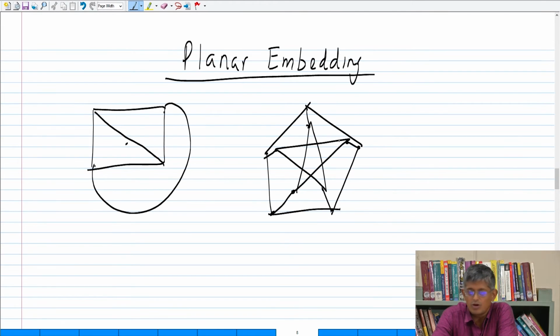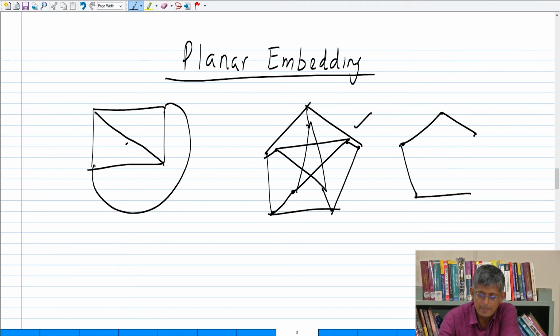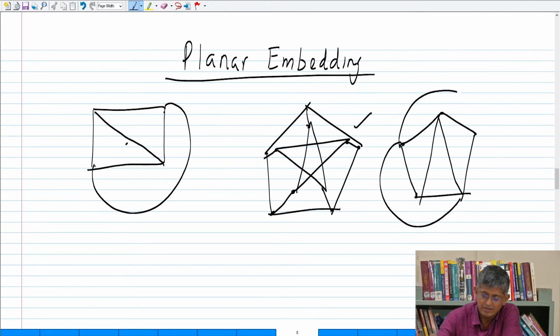In a sense, what would be the smallest graph which doesn't have a planar embedding? Is this the smallest graph? I mean, is this the one with the least number of vertices, or is there something smaller? Yeah, complete graph with 5 vertices, right? So then, am I done? Okay. And obviously this edge I simply can't draw at all without crossing these two.